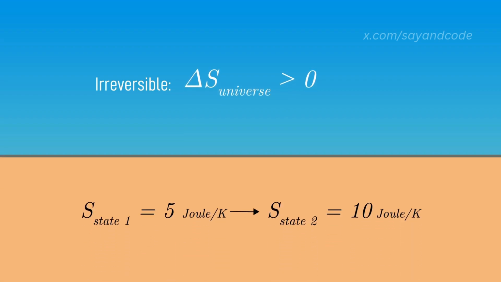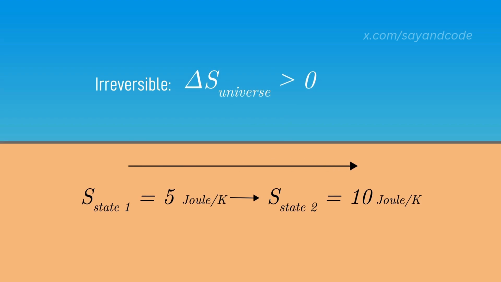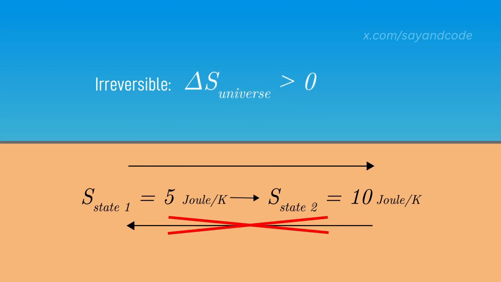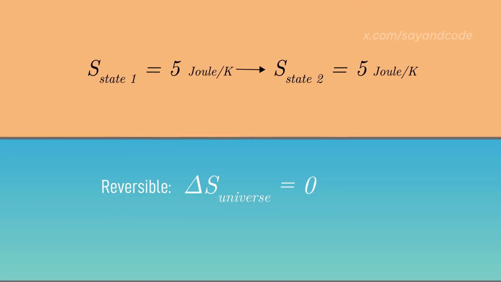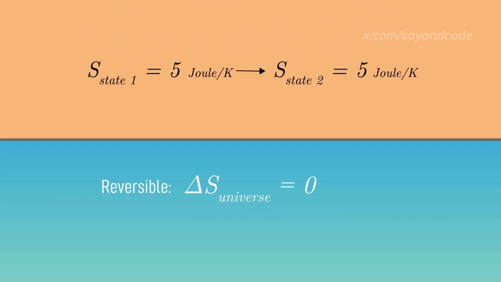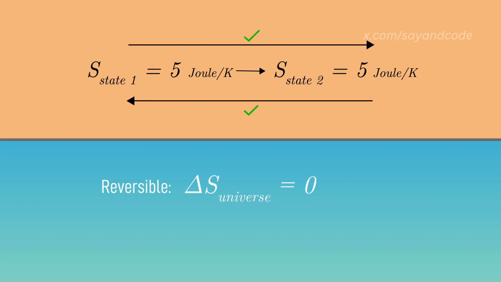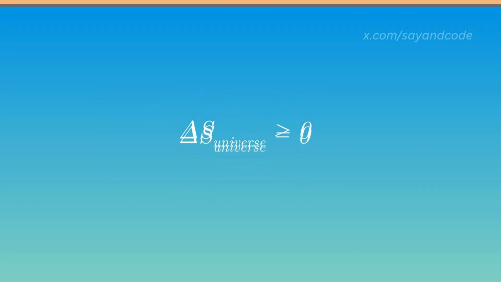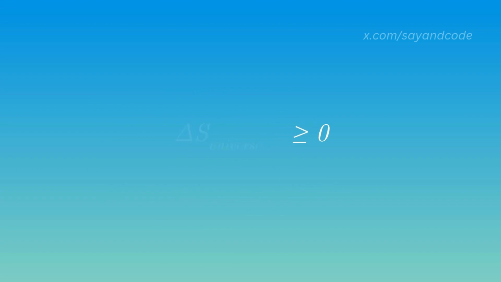For irreversible processes, since entropy increases in the forward process, the reverse process is not possible, according to the second law. And this is what makes it an irreversible process. Compared to that, in reversible processes, the entropy does not change, and so the forward and reverse processes are equally possible.